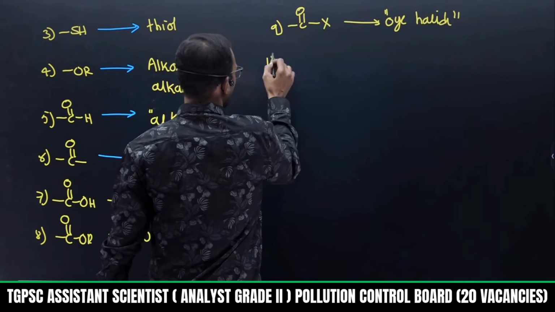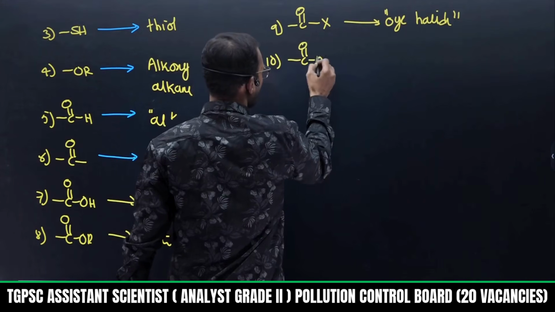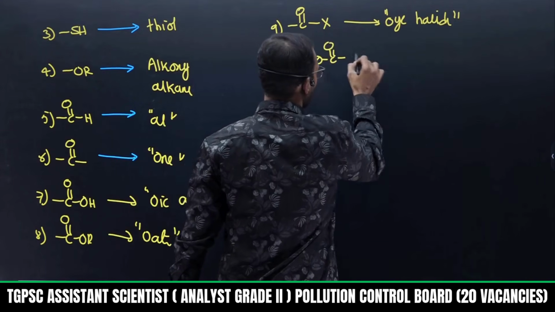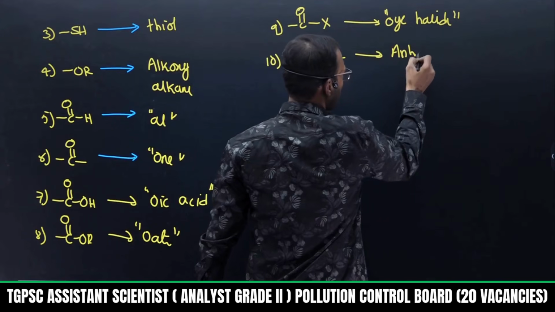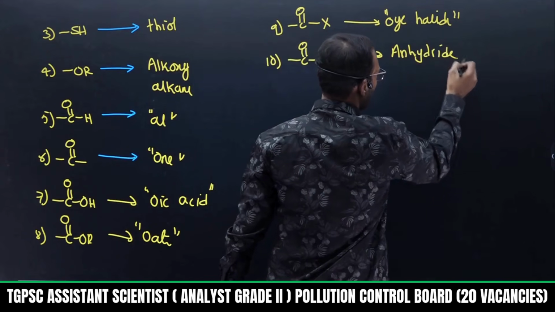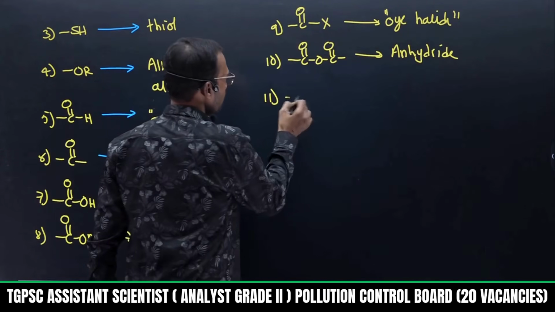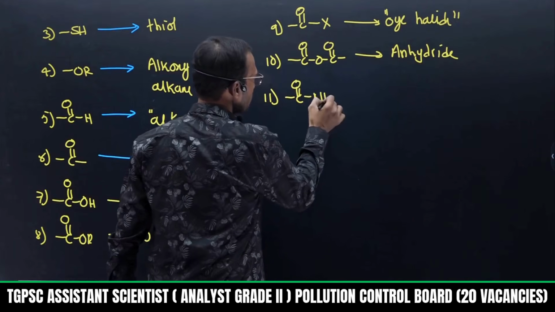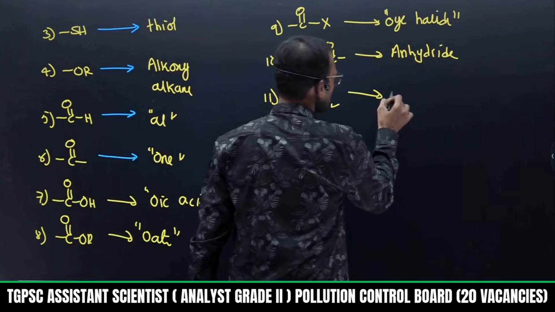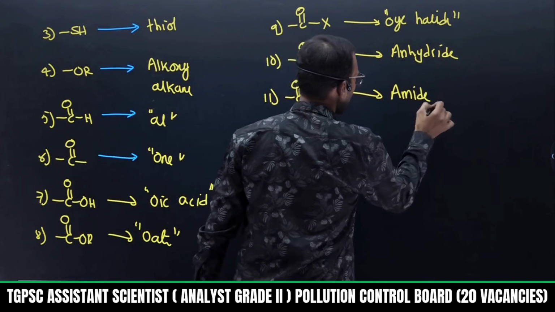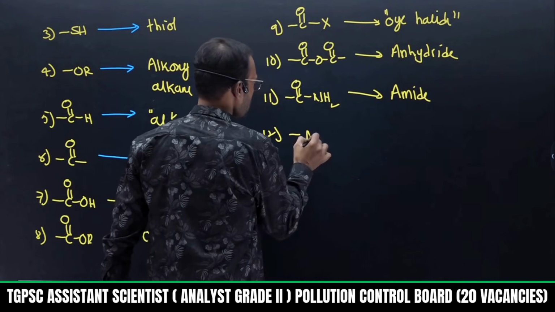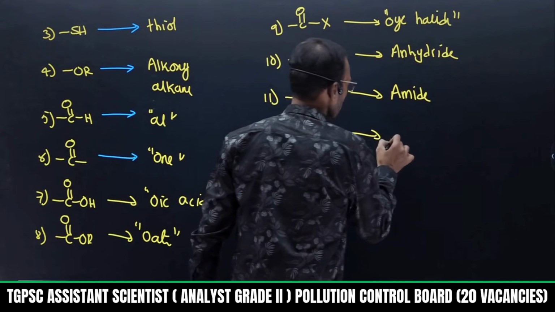After that, C double bond O, C double bond O is called anhydride, like methanoic anhydride, ethanoic anhydride. If it is C double bond O NH2, this is called amide. If it is NH2, this is amine.